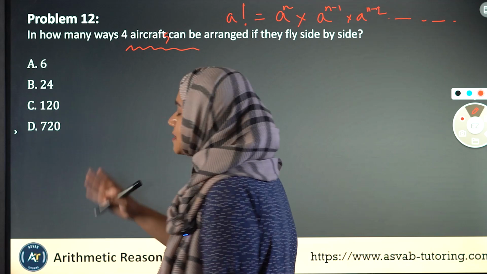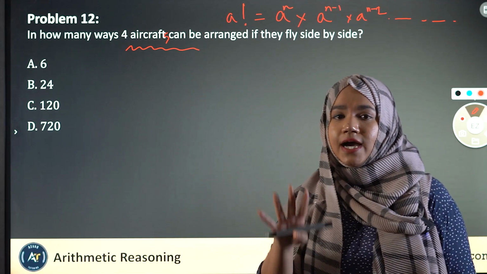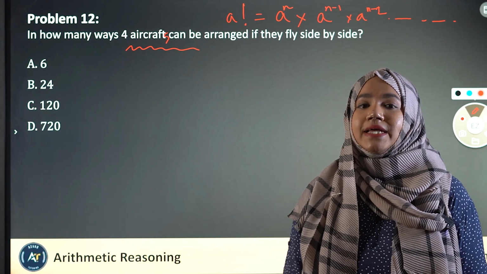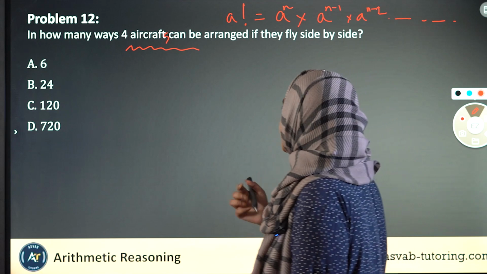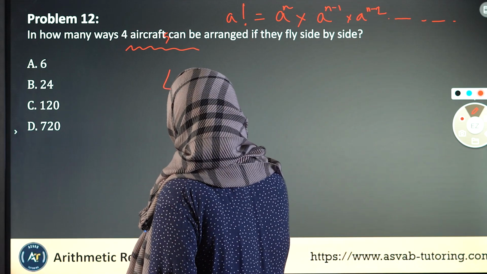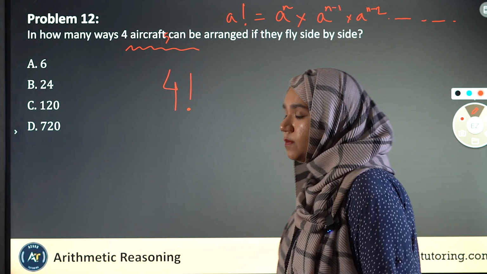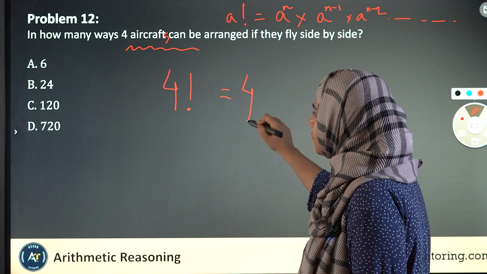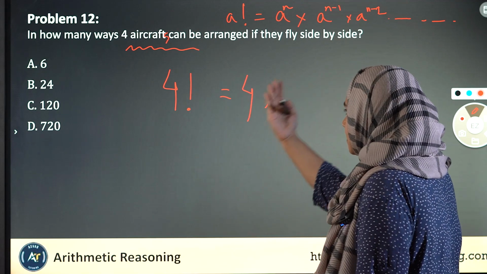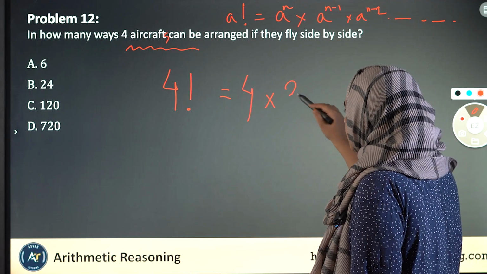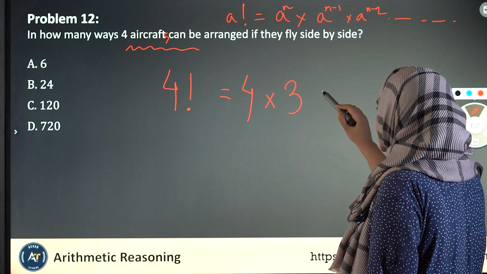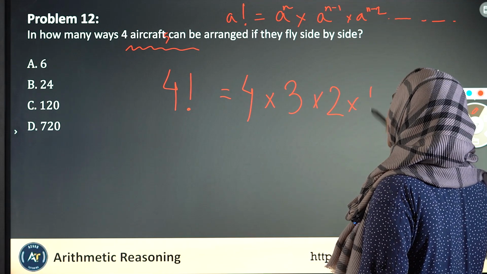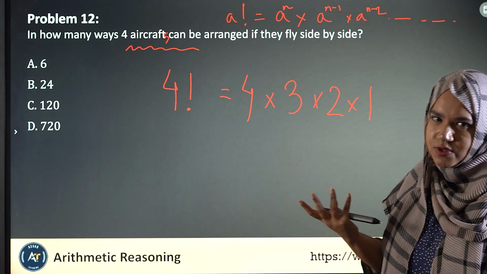So because it's 4 aircrafts and we are saying how many ways it can be arranged, it's a matter of permutation, okay? So for 4 factorial, the formula is we need to put 4 first, then we put the number that goes right before it, that's 3, then we put 2, then we put 1, and no number essentially goes after 1.